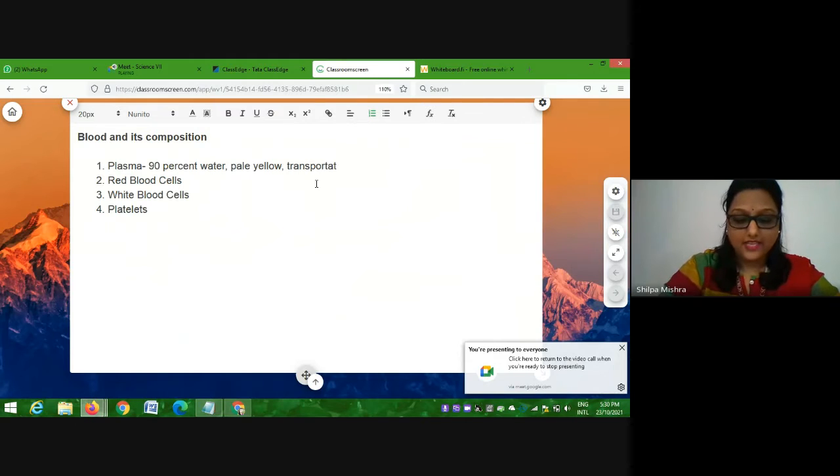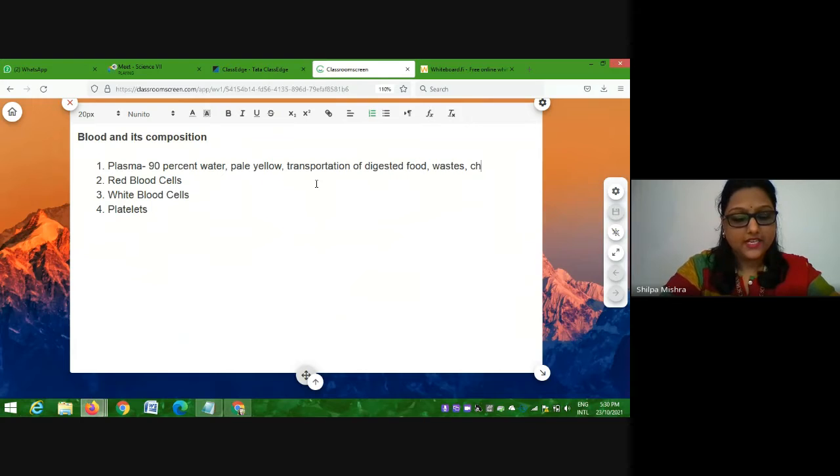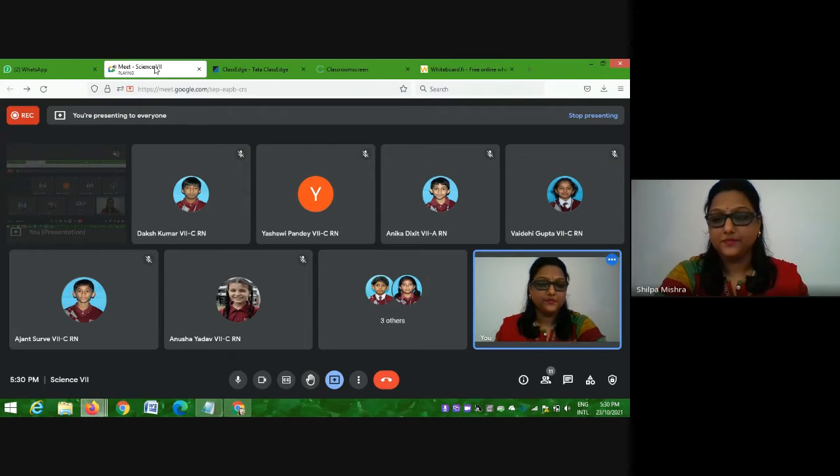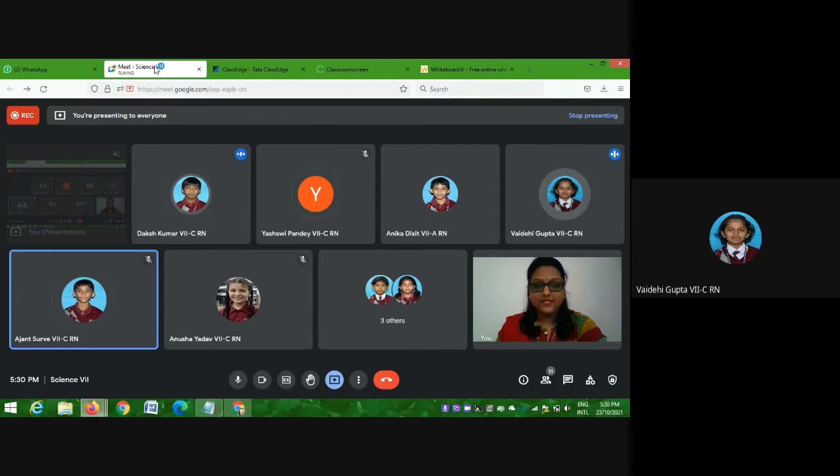So what is the function of plasma? Transportation of digested food, right? Transportation of wastes, right? And transportation of certain chemical substances, right? This is the function of plasma. Is the first composition clear to all of you? Very good.